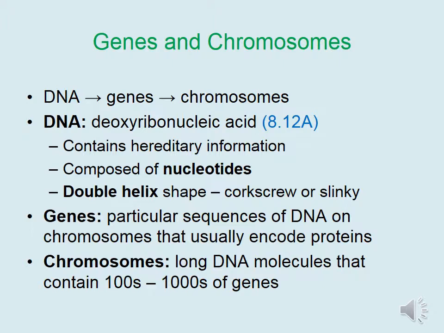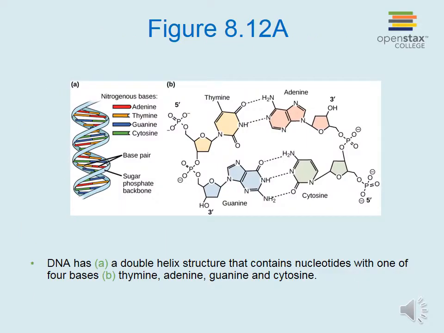Double refers to 2 strands of nucleotides, and helix refers to being coiled like a corkscrew or a slinky. Genes are particular sequences of DNA on chromosomes that usually encode proteins. Chromosomes are long DNA molecules that contain hundreds to thousands of genes.